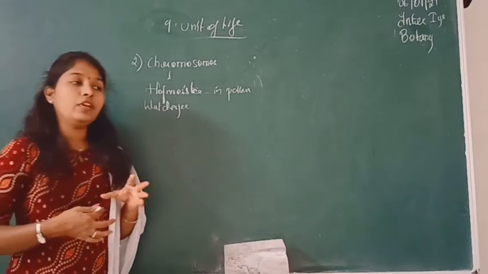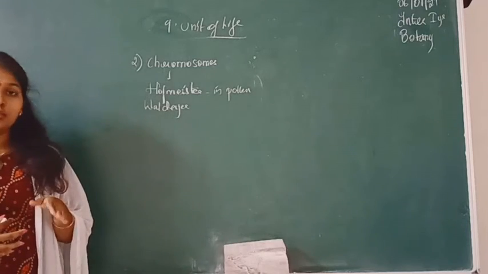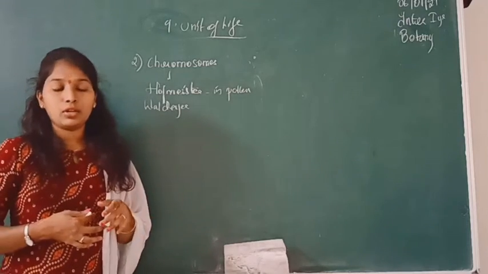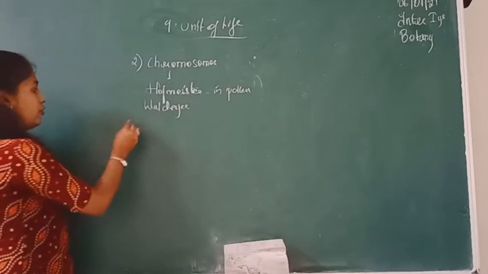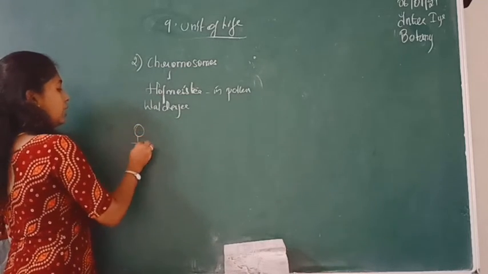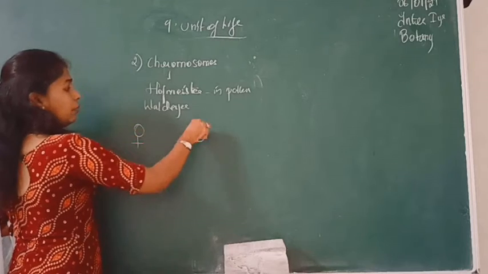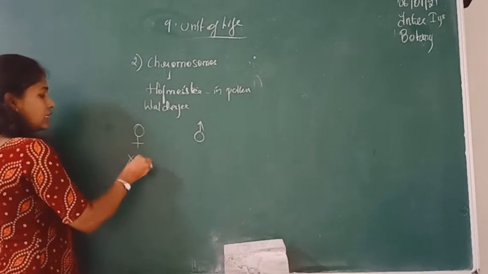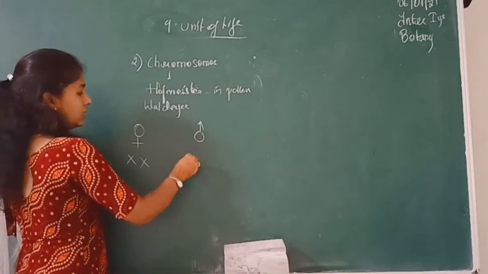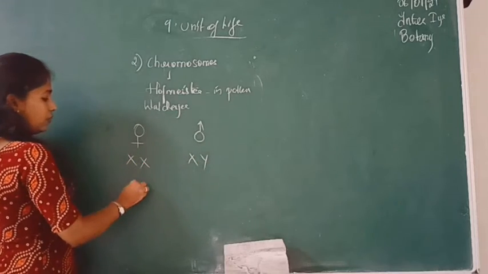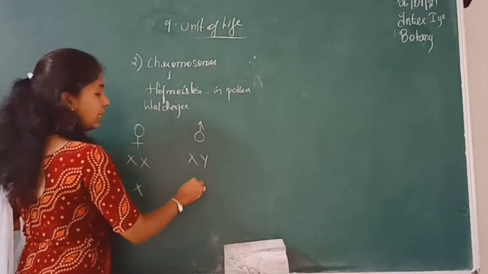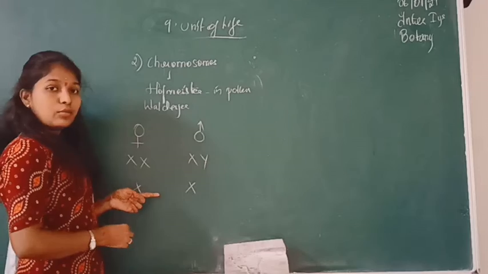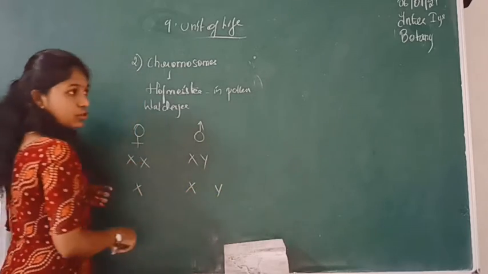For example, female contains XX chromosomes and male contains XY chromosomes. So if you see, this is the symbol of a female and this is the symbol of a male. As I said, female contains XX chromosomes, male contains XY chromosomes, and from female there will be an X chromosome coming, and from male there will be an X chromosome as well as a Y chromosome coming.